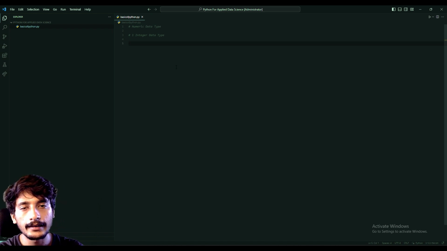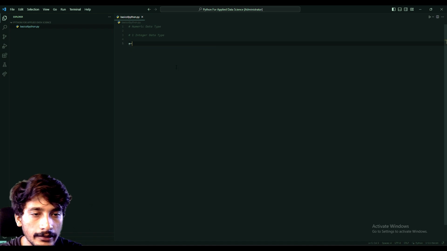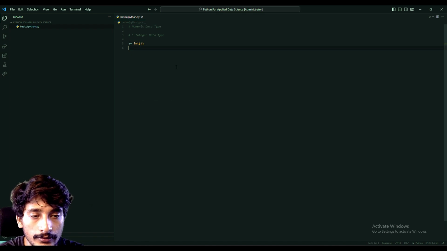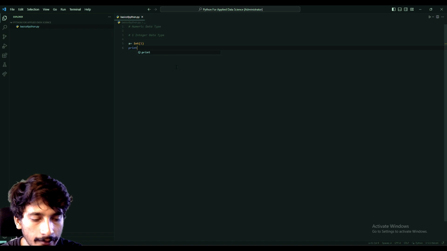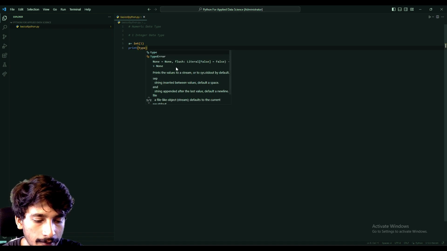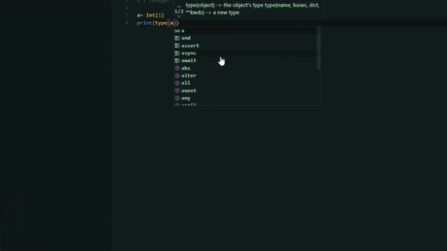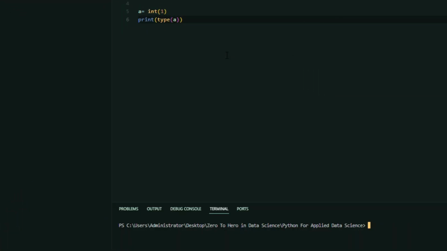To use a data type, you just need to type int for integer. Suppose a is equal to int 1. To get the data type of a variable, we use the type keyword. For example, we could use print type a, and it would print the type of the variable. So let us clear our console. Now let us run our code.